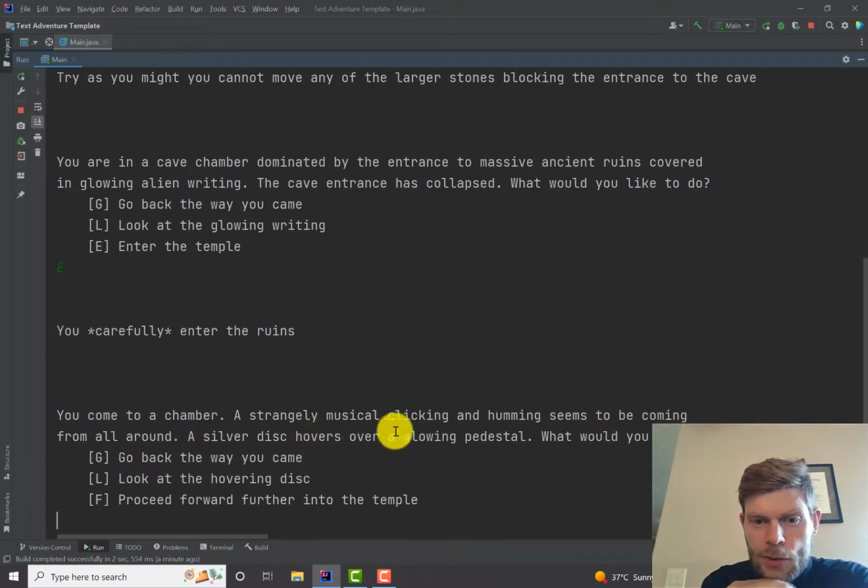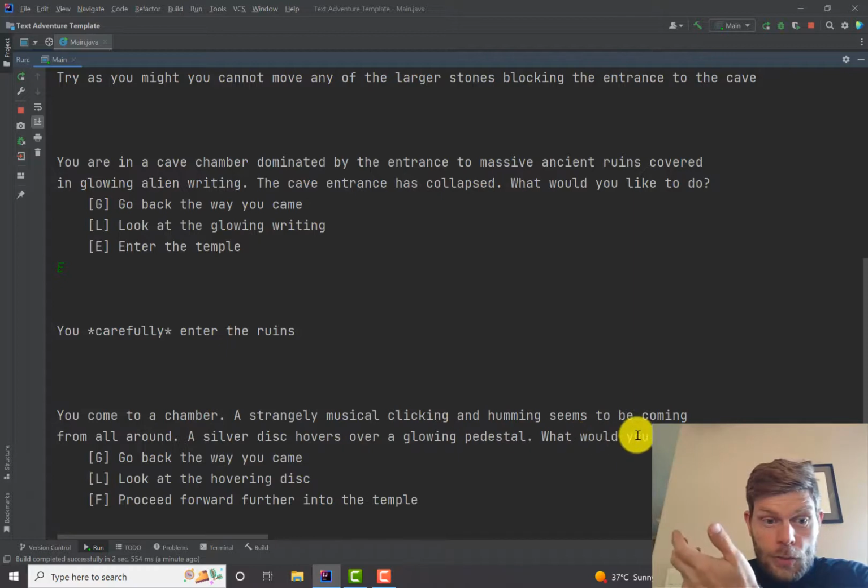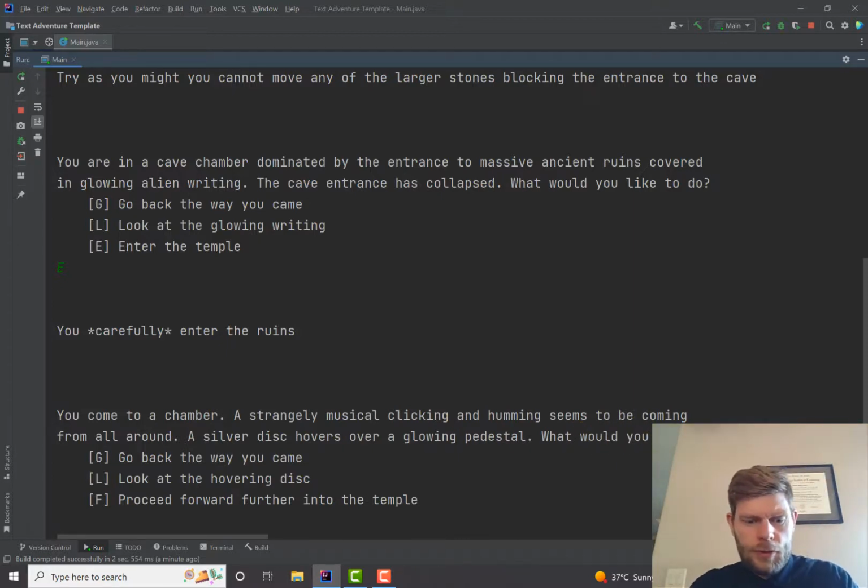A strangely musical clicking and humming seems to be coming from all around. A silver disc hovers over a glowing pedestal. What should we do? I'm just going to go forward, further into the temple.